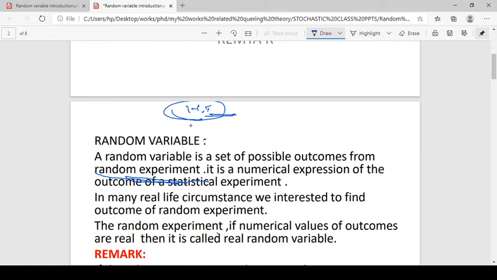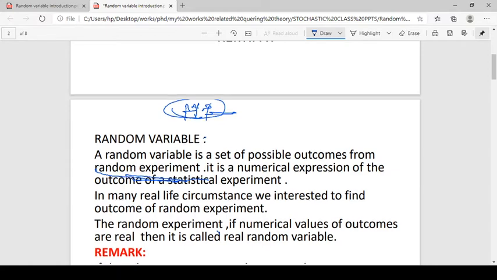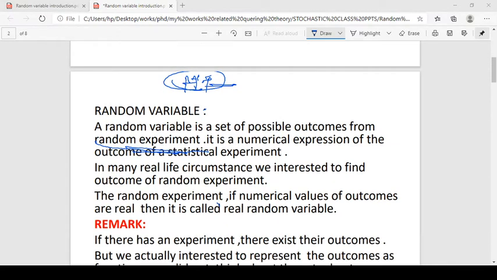In the case of a coin, we got head or tail. We can't work with the outcomes in this manner. We need to change these outcomes to numerical values. Only then can we find their probabilities and distributions, etc. So we need to convert them to a numerical value, and that numerical value is called the random variable.